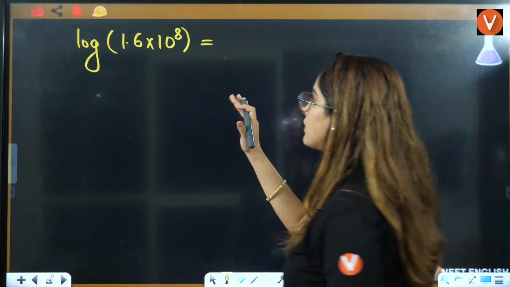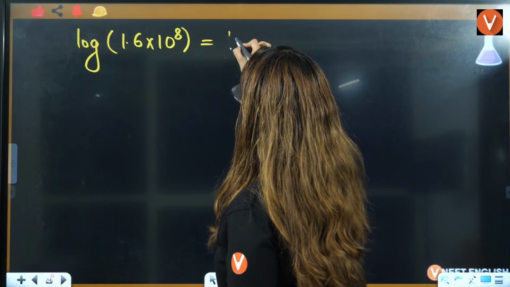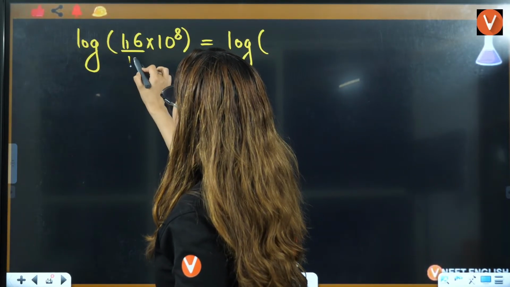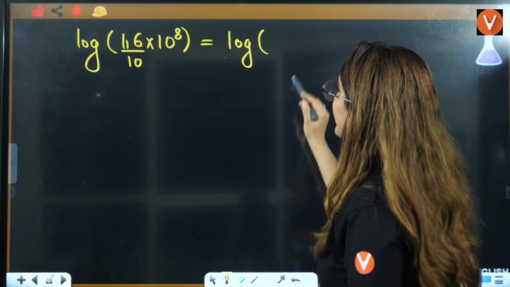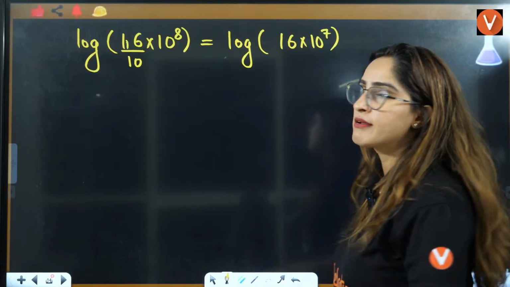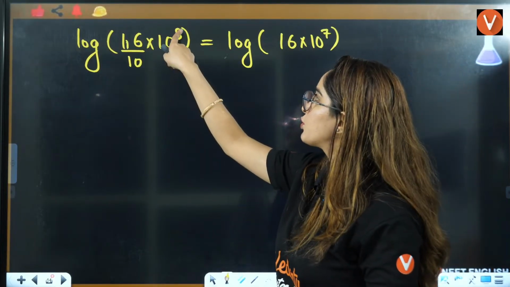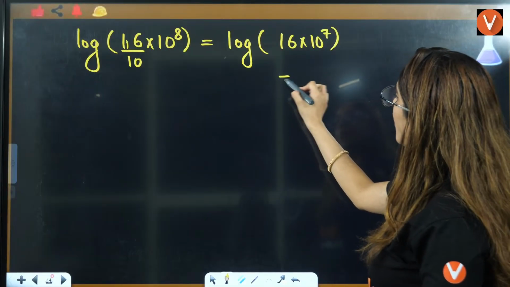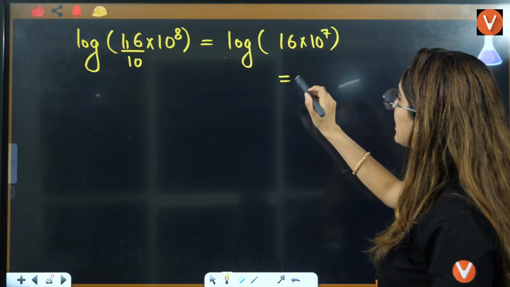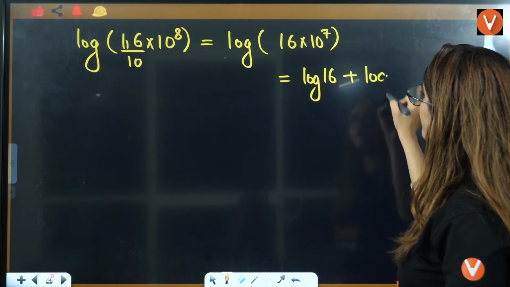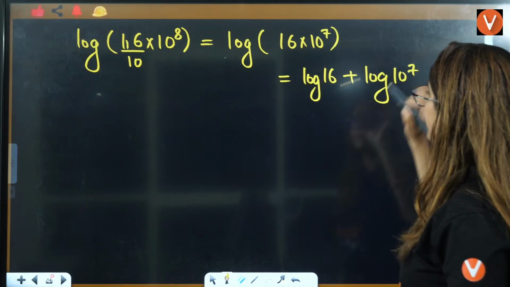First, you have to convert it. There is 1 decimal place here, so can I write it as 16 multiplied by 10 raised to power 7? Because the 10 will come to this side, that is 8 minus 1, that is 7. Now, this is a multiplication, so can I write log of 16 plus log of 10 raised to power 7?